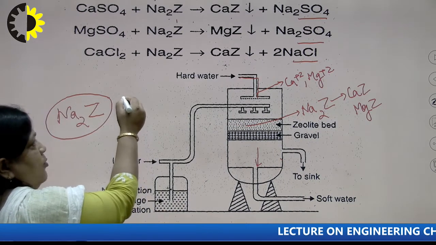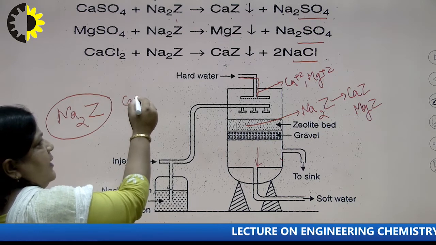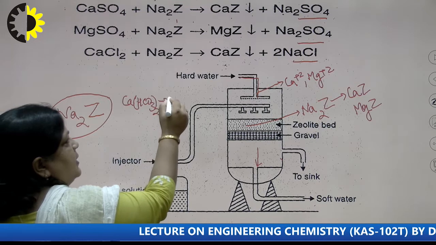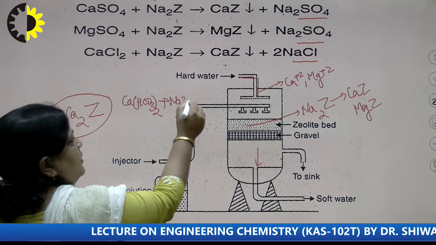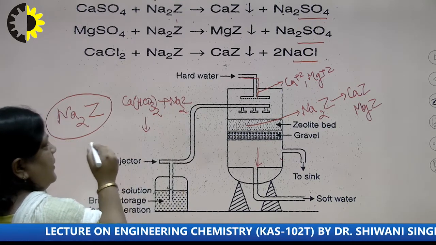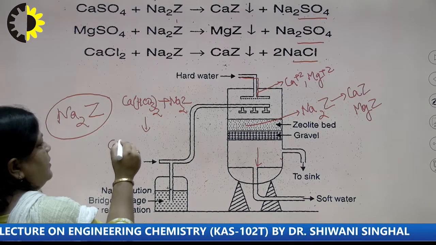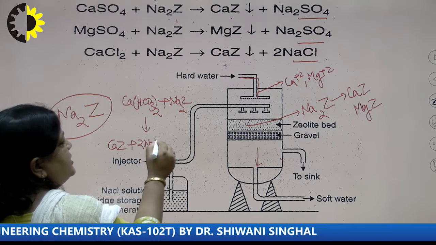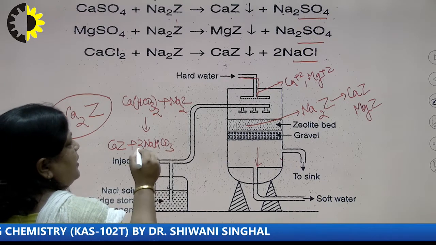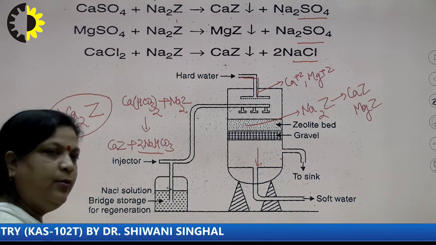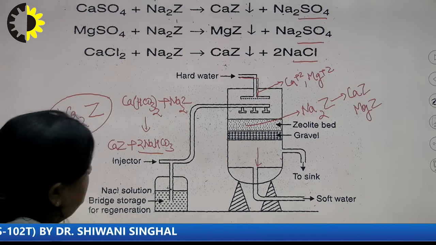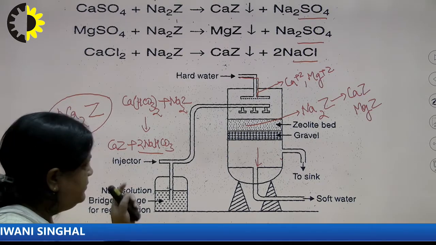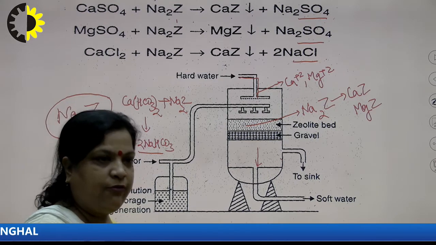For bicarbonate we can write Ca(HCO3)2 plus Na2Z, which gives CaZ plus 2NaHCO3. That is, bicarbonate will come out with the soft water.